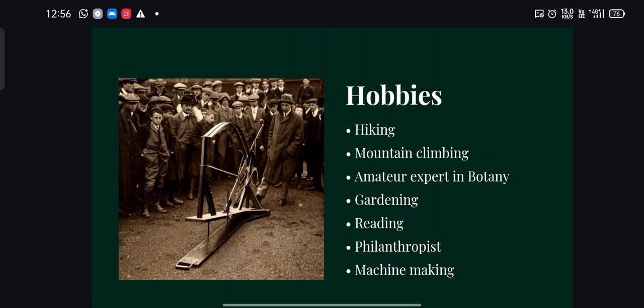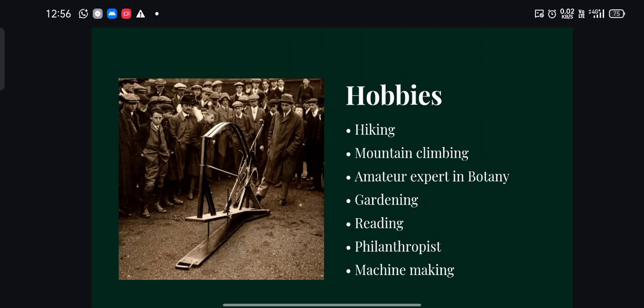Then moving to his hobbies, we can see that John Venn had a number of hobbies. He was interested in hiking and mountain climbing, and also he was an amateur expert in botany. What is an amateur expert? An amateur expert is a person who keenly observes nature, but not for money and not for a profession. He will do it on his own interest. That's what an amateur expert means.